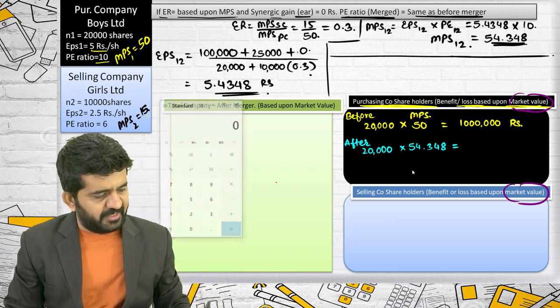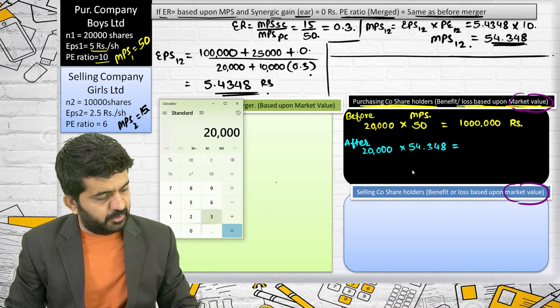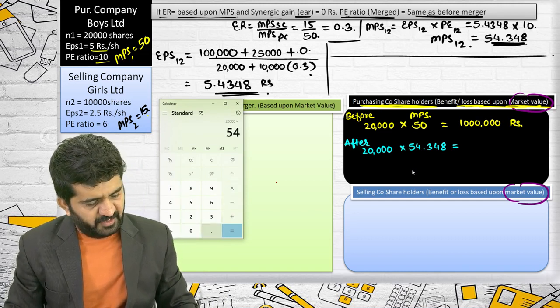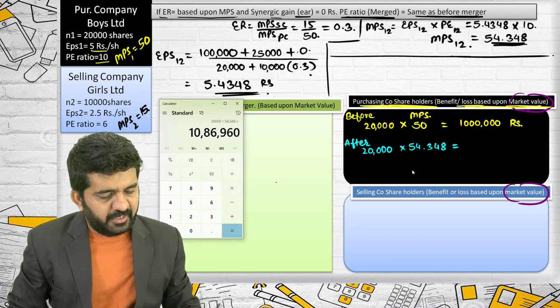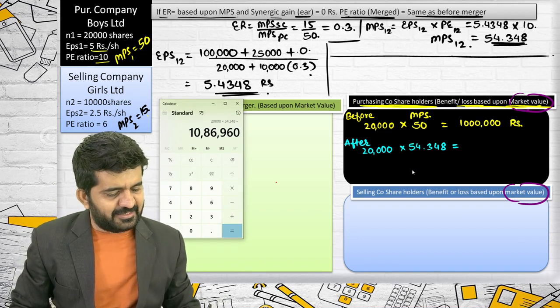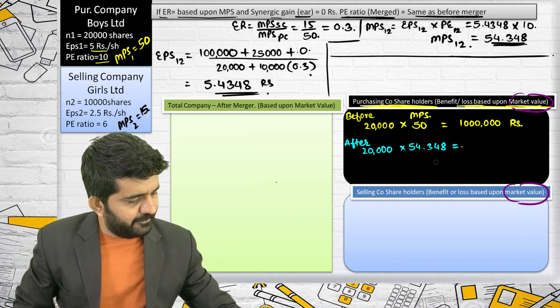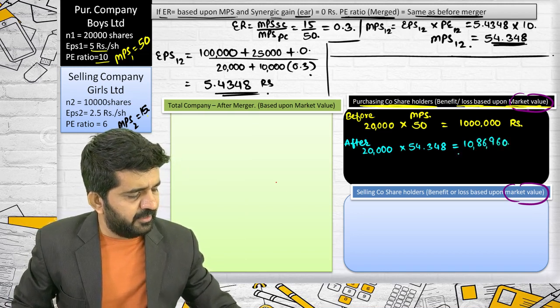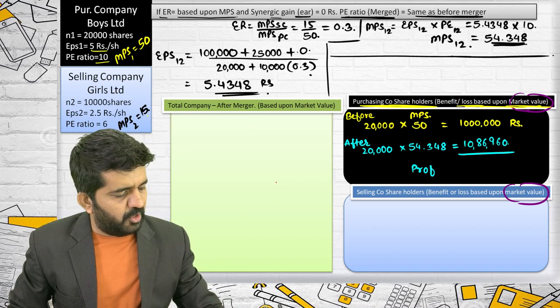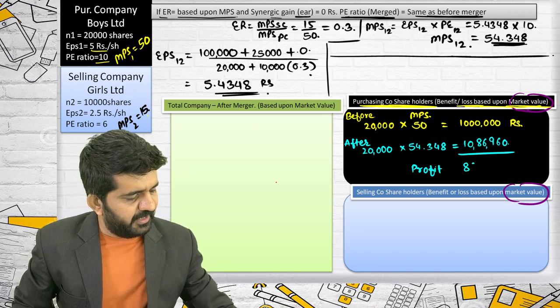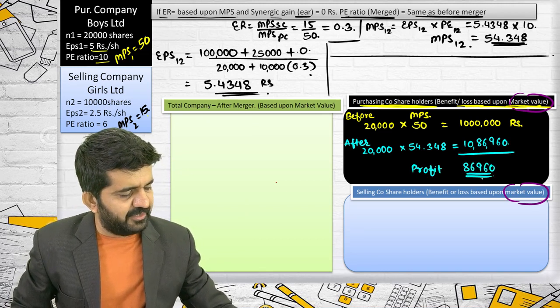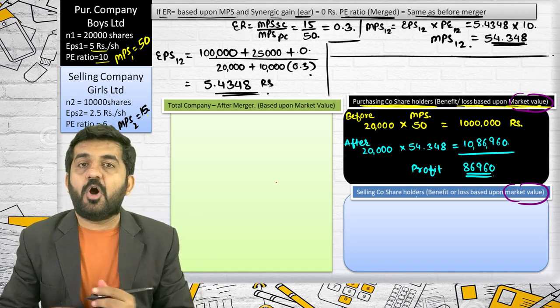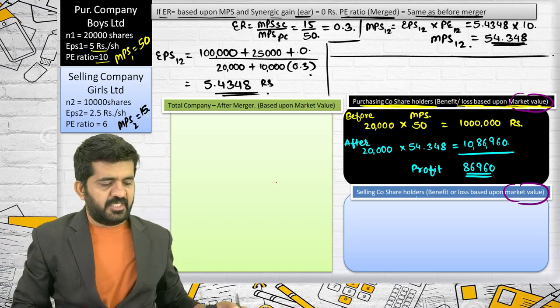So the total market value they are holding is 20,000 multiplied by 54.348, which is 10,86,960. Total profit will be 86,960 rupees for shareholders of the purchasing company.